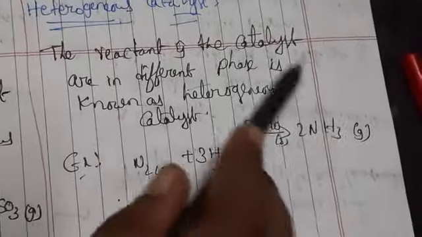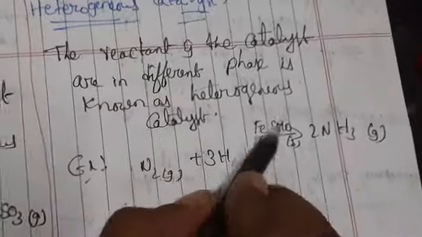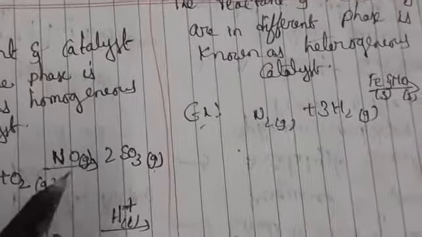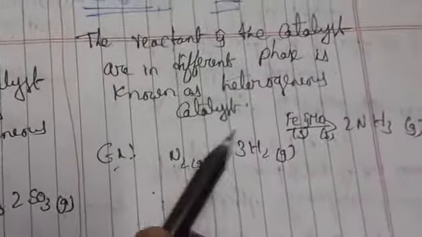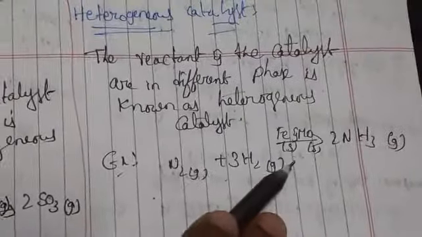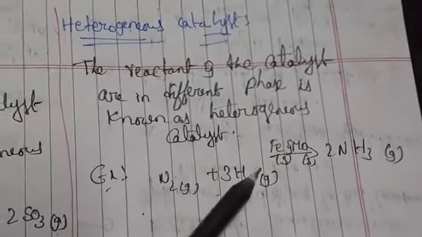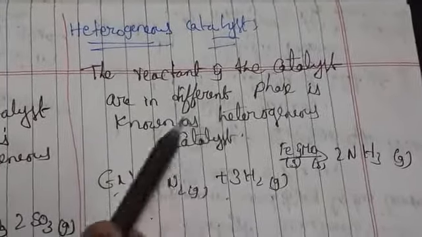Observing the arrow mark, the catalyst is in solid form. In the homogeneous case, whatever phases we took were the same, that's why we got homogeneous. Coming to heterogeneous, the reactant is in the gaseous phase and the catalyst is in the solid phase. The reactant and catalyst are in different phases, and we call it a heterogeneous catalyst. So this is Haber's process.